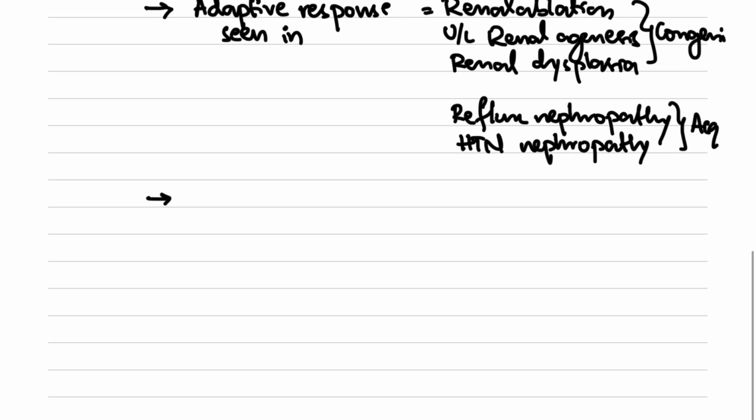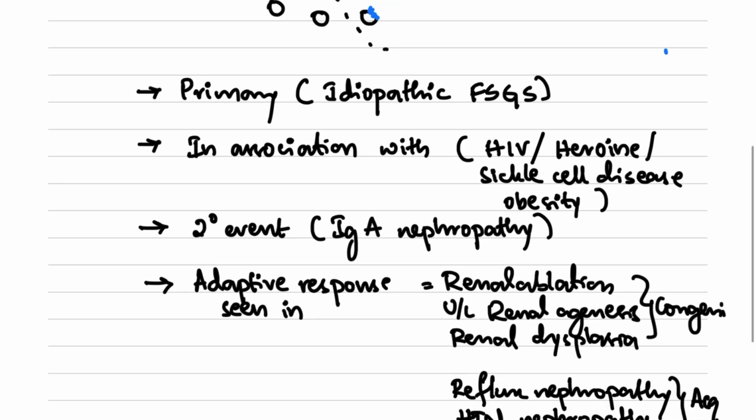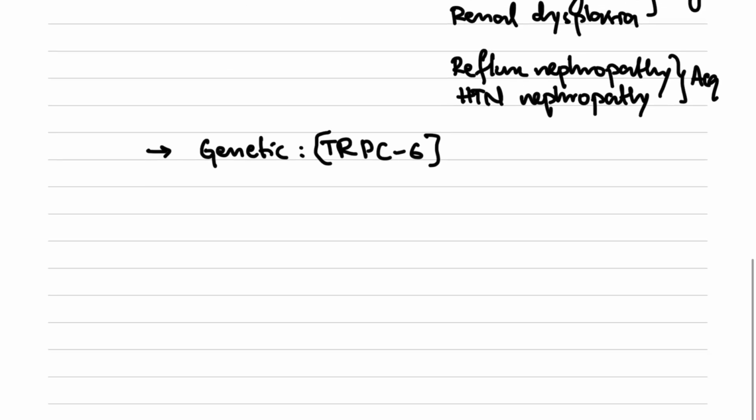This can also occur in the background of a genetic mutation such as involvement of the TRPC6 gene. We will discuss it separately. So these are the most common causes of FSGS.